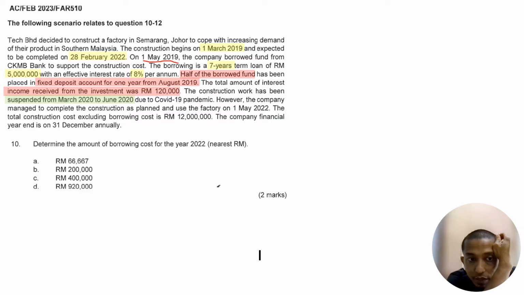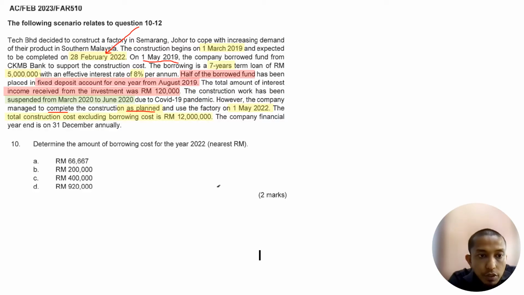However, the company managed to complete construction as planned. You see, the phrase is as planned. What is the plan? The plan is to complete on 28th of February 2022. So it means that on 28th February 2022, it is complete already. But the company started using on 1st of May 2022. Now if the question asks, when is the date of cessation, when we stop recognizing interest as part of our capital expenditure, it is when we complete as planned. In this question, as planned is 28th February, not 1st of May 2022.